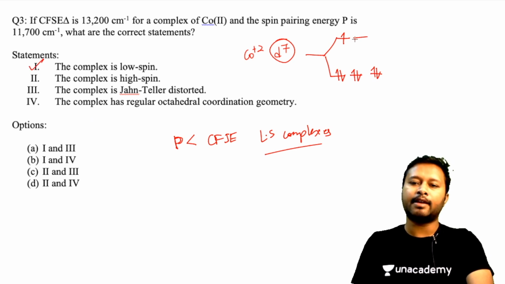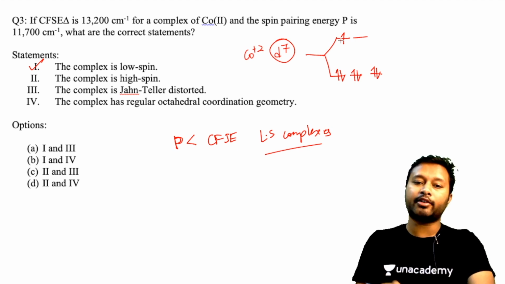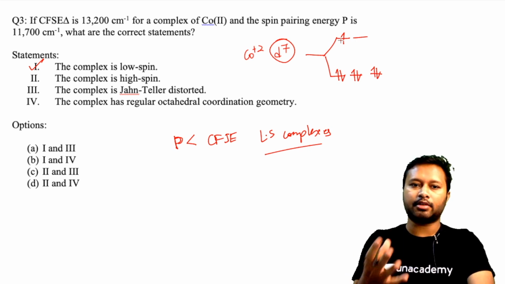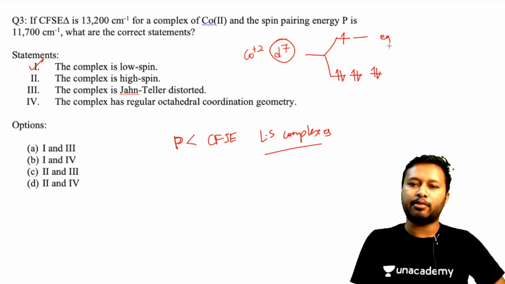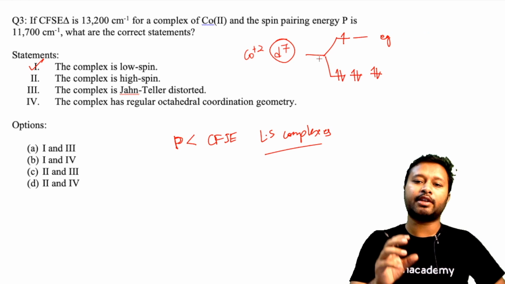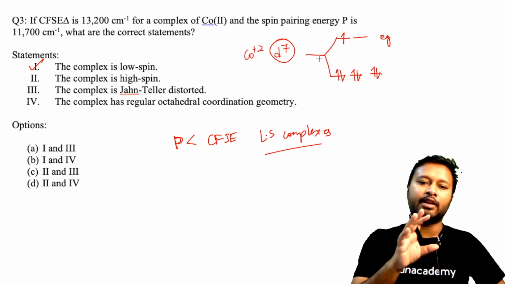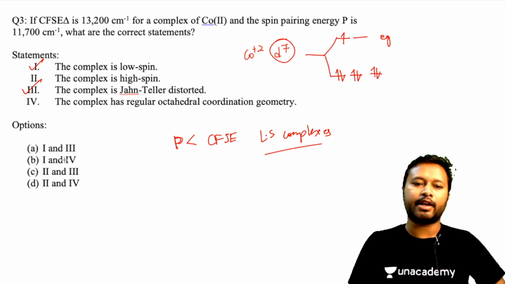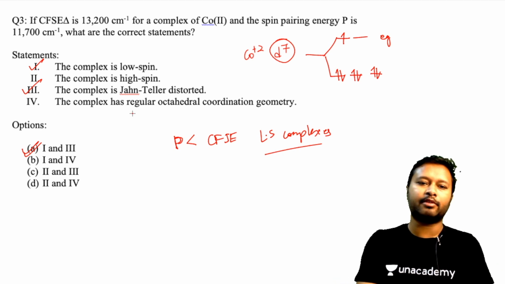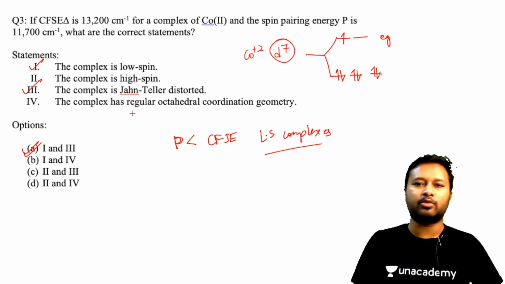And the second thing is that since we now have asymmetrical electron filling in the whole system, the eg orbital is asymmetrically filled, and that's why Jahn-Teller distortion is going to come. In order to get Jahn-Teller distortion, the condition is that your eg set of orbitals should be asymmetrically filled, and that's why the complex will be Jahn-Teller distorted, and the correct answer is option number A. So this is how we are going to do it. Just by the basic concepts, we will be able to do this question. Let's go to the next one.